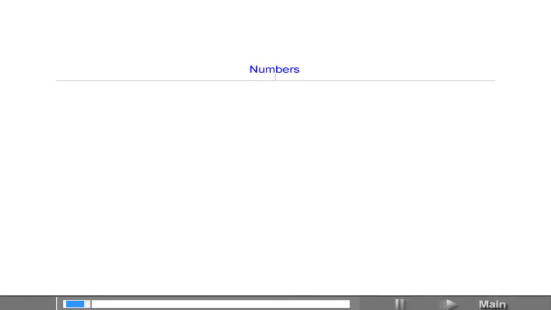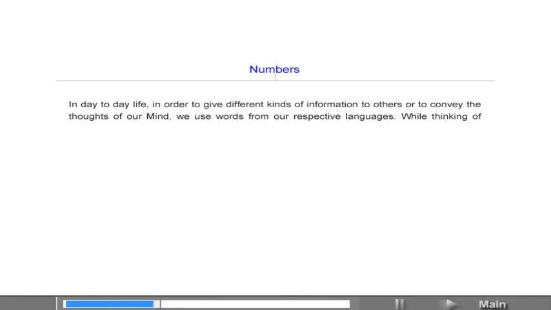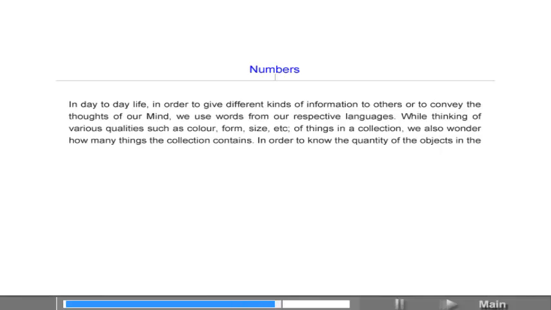Numbers. In day-to-day life, in order to give different kinds of information to others or to convey the thoughts of our mind, we use words from our respective languages. While thinking of various qualities such as color, form, size, etc. of things in a collection, we also wonder how many things the collection contains. In order to know the quantity of the objects in the group, the concept of numbers is used.